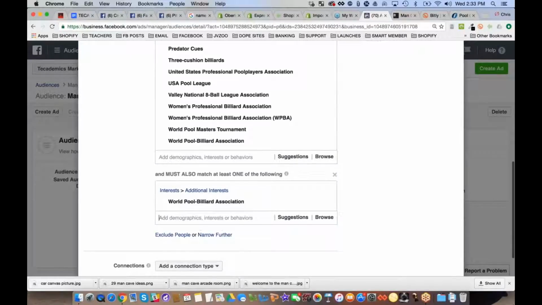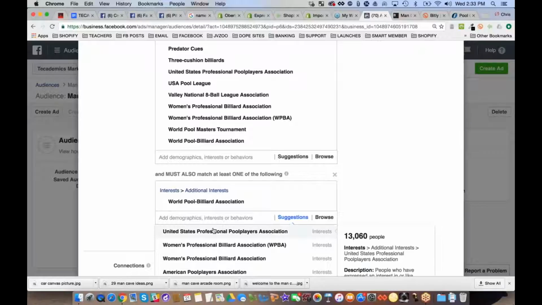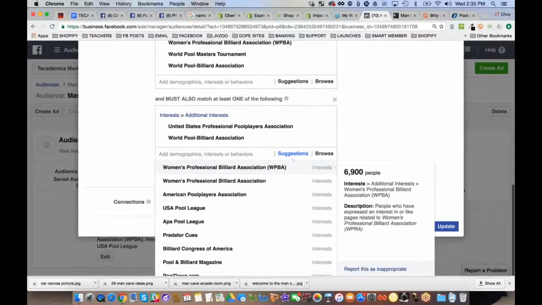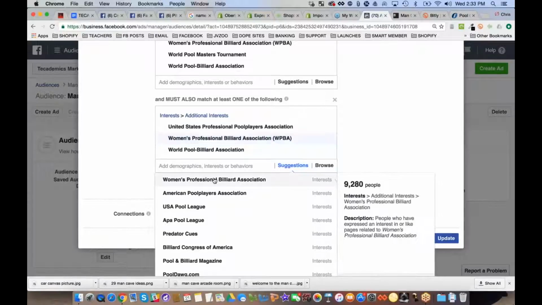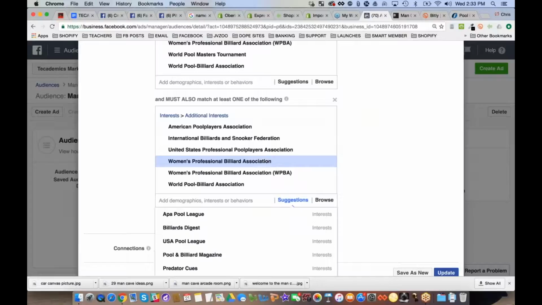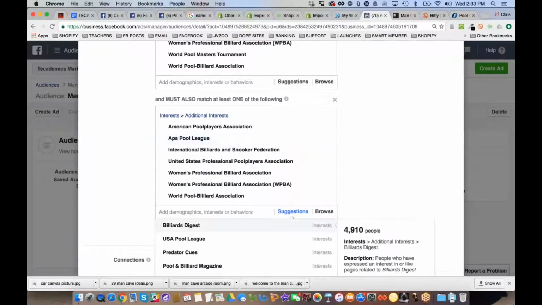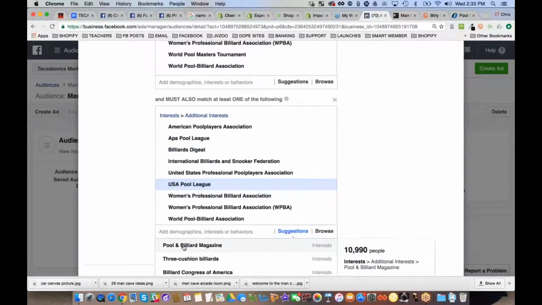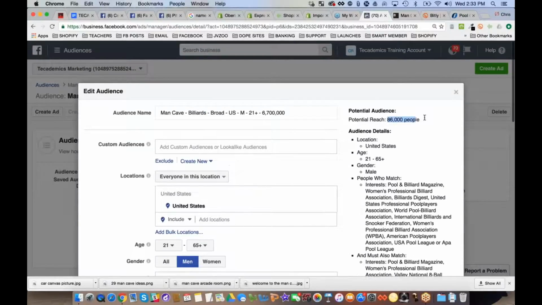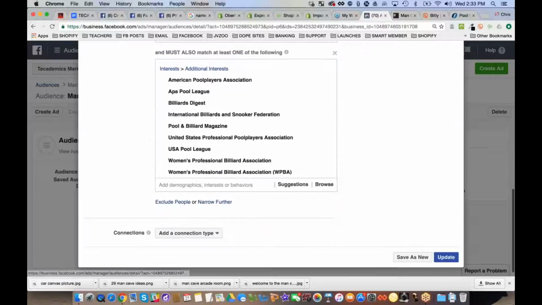Okay, World Pool Billiard Association. Let's keep adding them. United States, you can kind of see these are small ones, 6,900. Let me just add a few more. American Pool Player Association. Okay, let me add some smaller ones. Where am I at? 86,000. I'm looking to get to 200,000 to 800,000 here.